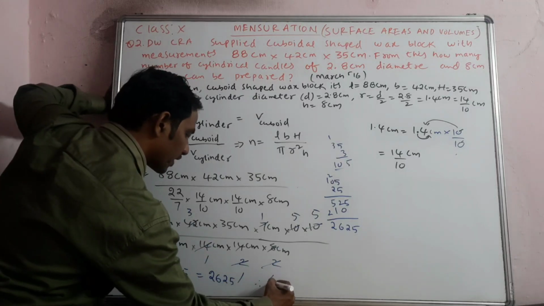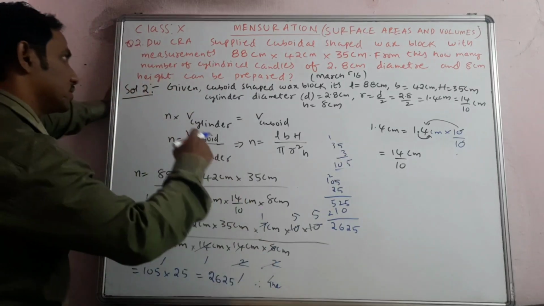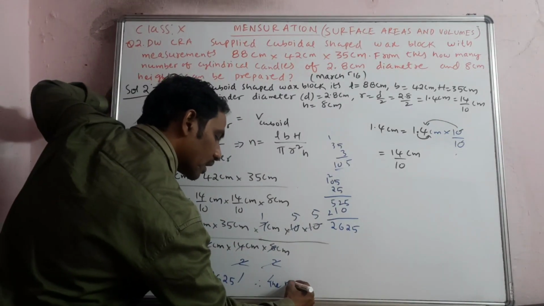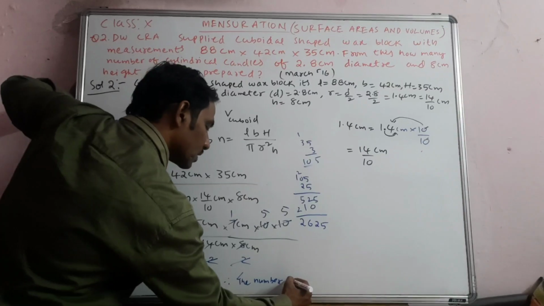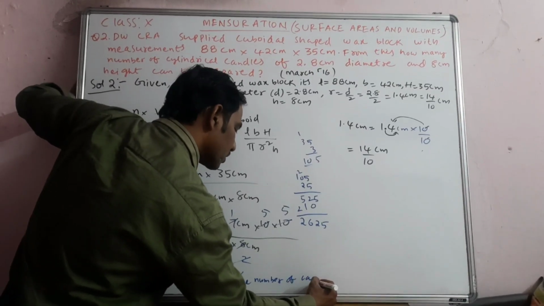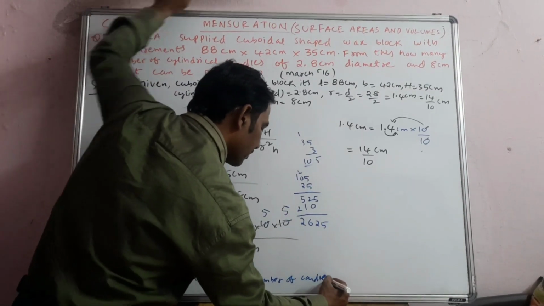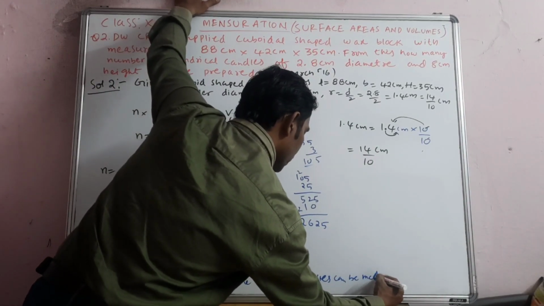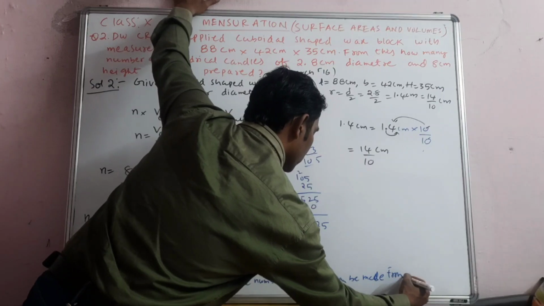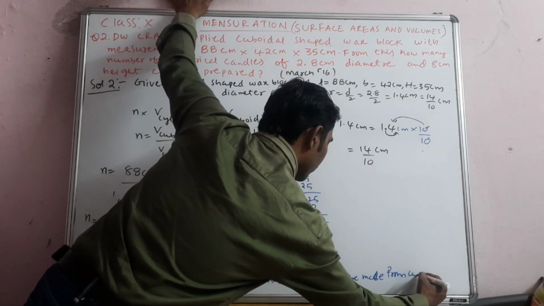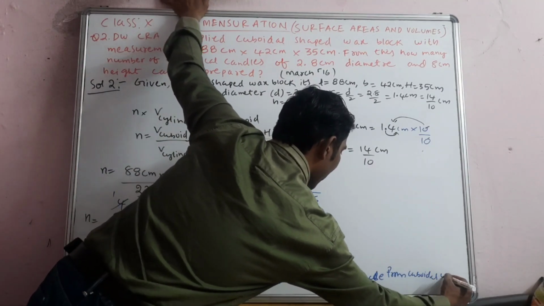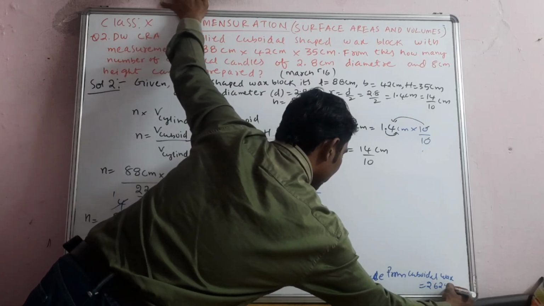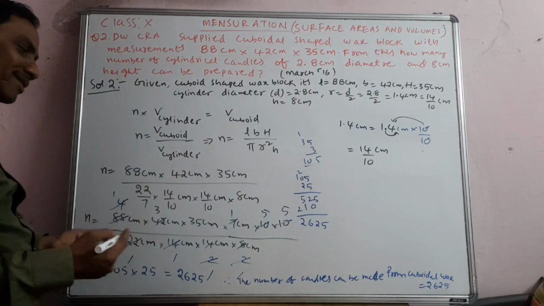Therefore, the number of candles that can be made from cuboidal wax is equal to how much? 2625, that much you can write as the answer, that's it.